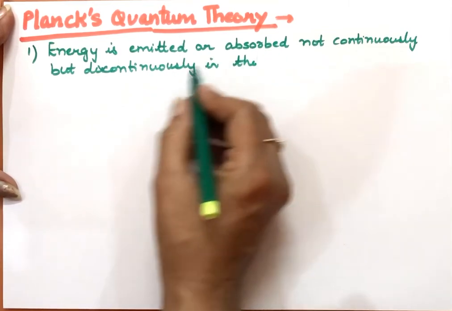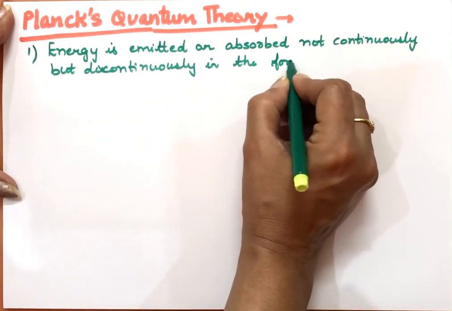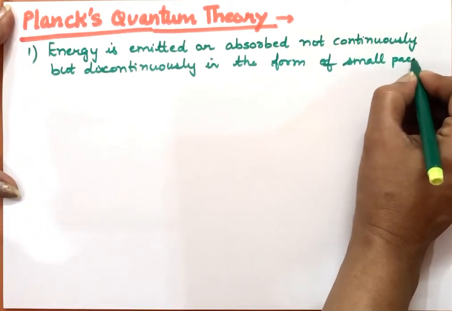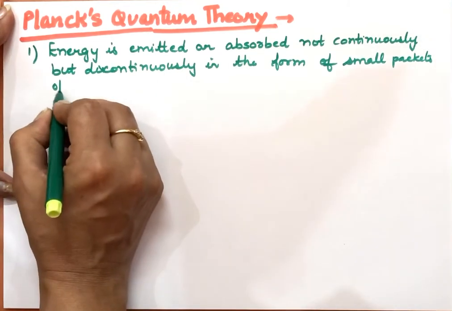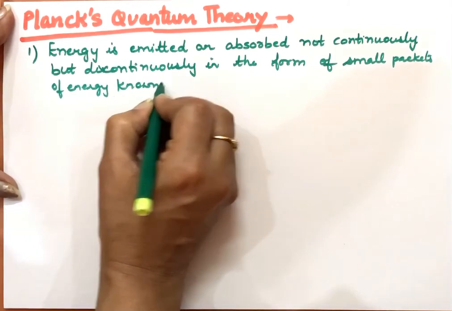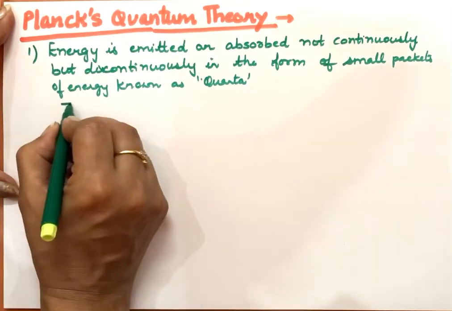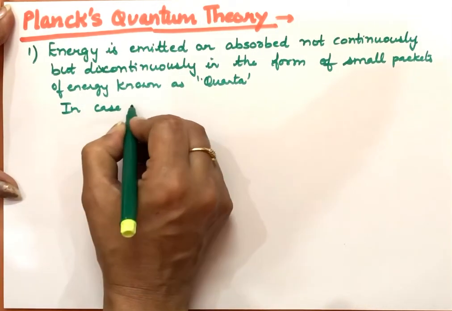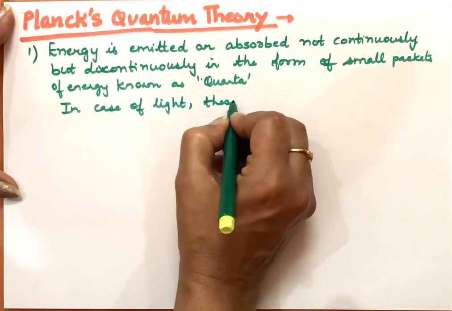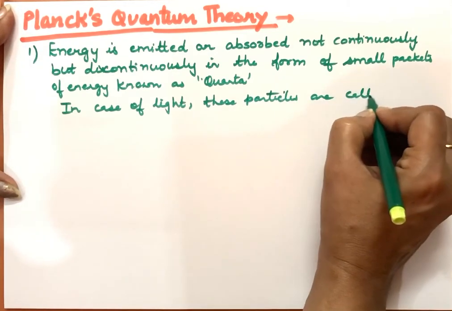And when it is emitted or absorbed discontinuously, this theory says it is in the form of small packets of energy, and these packets of energy are known as quanta. But if the radiation emitted or absorbed is light, then in that case these particles of energy are called photons. So in case of light, these particles are called photons.